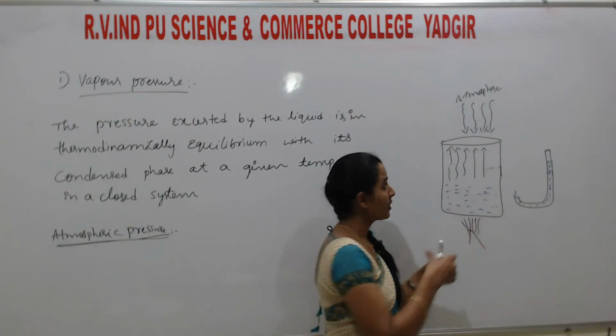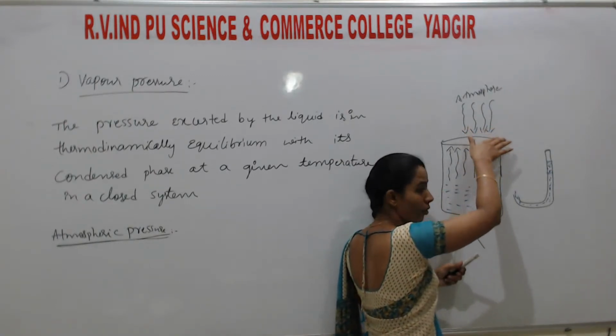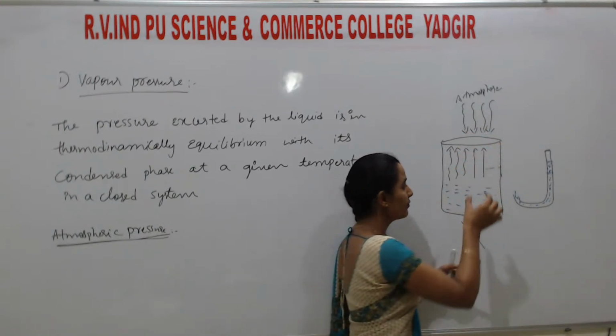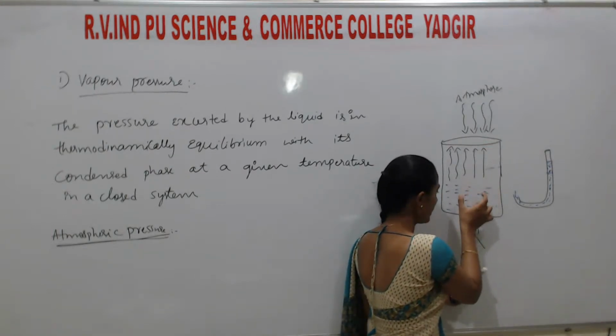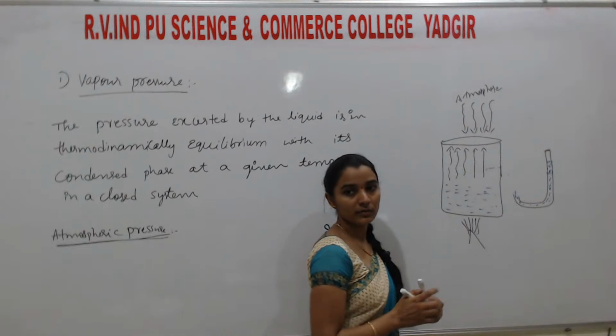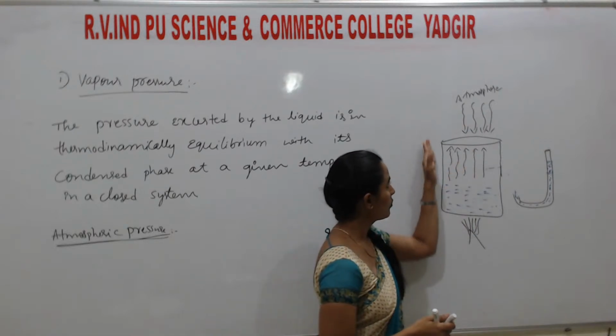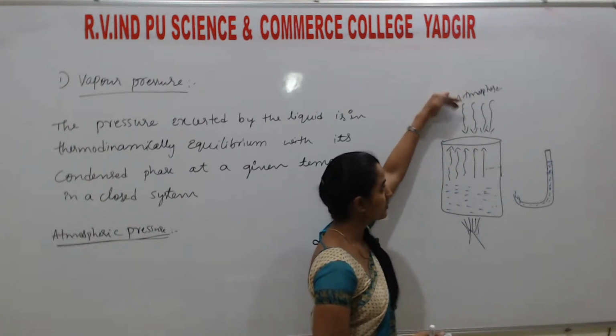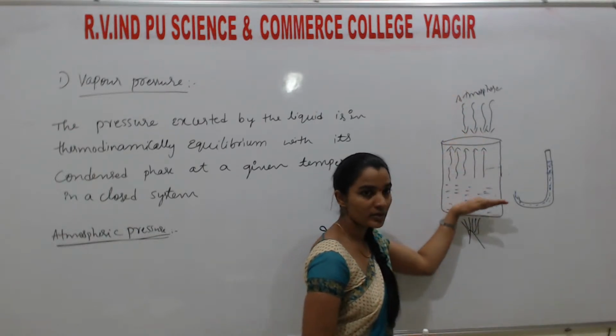Understand? If the pressure of the atmosphere is more, then it compresses the vapors of a liquid. If the vapor pressure of this liquid is more, it compresses the atmospheric gases. Means if pressure is more here, they move towards this. If the pressure from the atmospheric gas is more, then they compress the vapors again, and they condense.